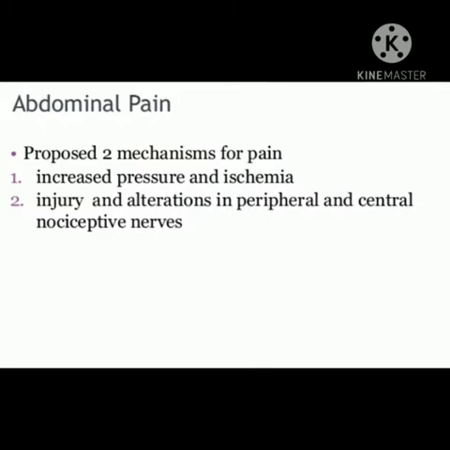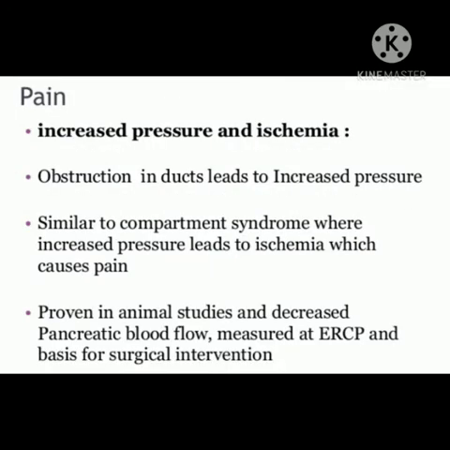Abdominal pain is usually proposed to have two mechanisms. 1. Increased pressure and ischemia. 2. Injury and alteration of peripheral and central nociceptive nerves. In the case of pain, increased pressure and ischemia.